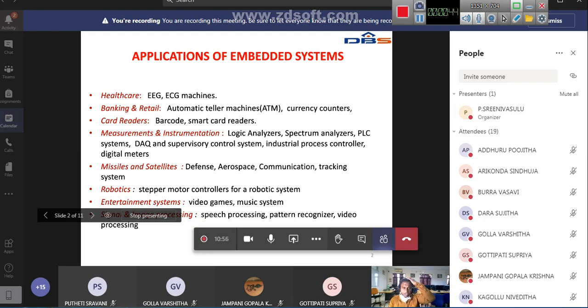Now see, I have explained to you that in every field there is an embedded system present, wherever, maybe medical applications or industrial applications or home appliances. You take any area or any domain, embedded systems are commonly available. Now see, these are some important applications of the embedded systems.